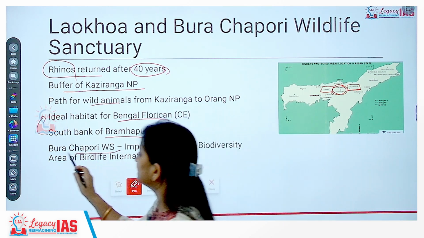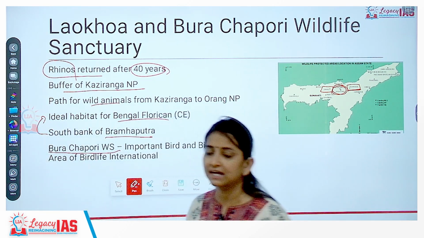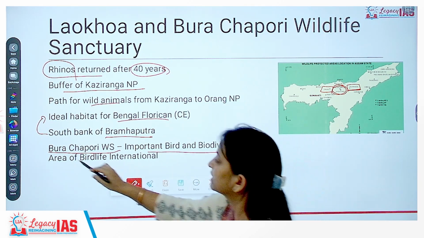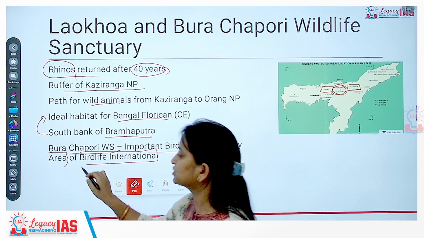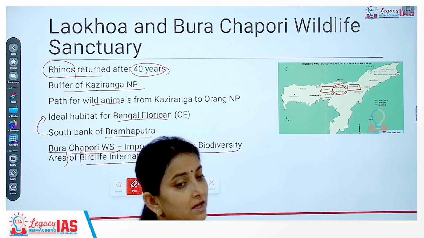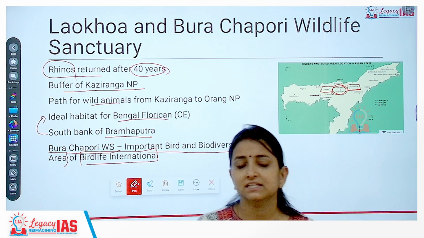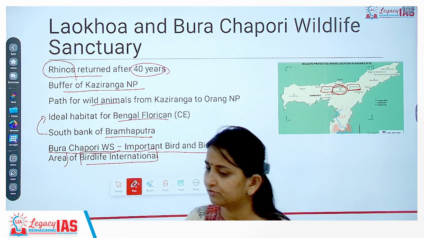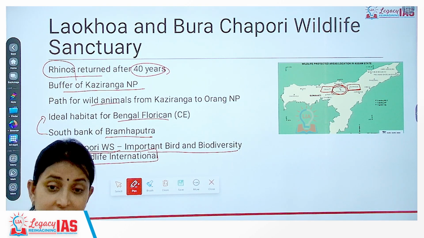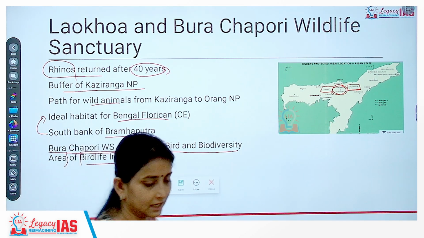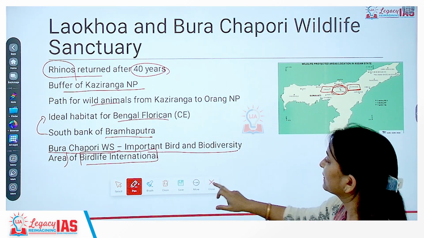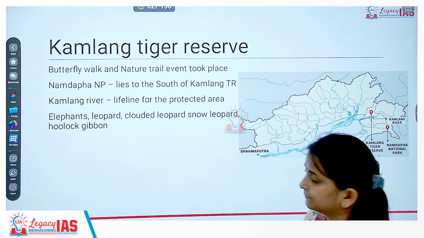And Bura Chapori Wildlife Sanctuary itself is declared as Important Bird and Biodiversity Area, IBBA. There is an international organization called BirdLife International. This is an NGO, a partner organization to Ramsar. So BirdLife International designates certain areas as important for, let's say, local birds, indigenous species, migratory species, and this designation is called IBBA, that is Important Bird and Biodiversity Area. So this has been declared as IBBA.